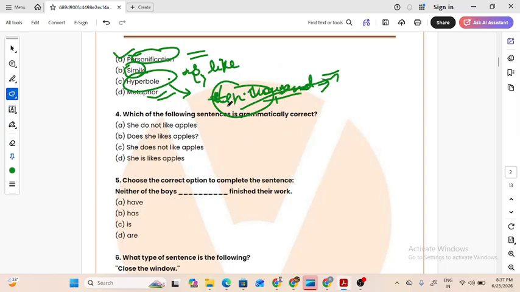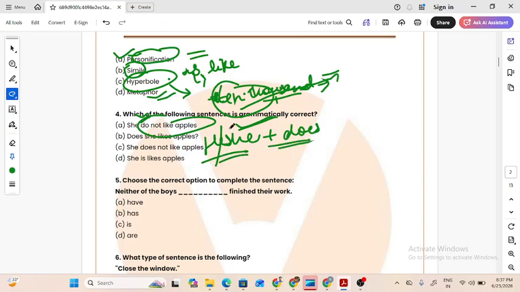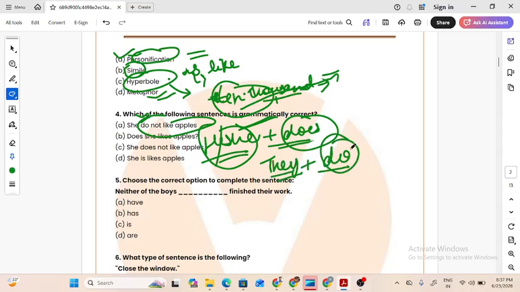keywords. Which of the following sentences is grammatically correct? She do not like apples. With she we always use does. With she or he we always use does, because it's singular. Had it been plural like they, then we use do, which is a plural verb. Okay, so this is not an answer.